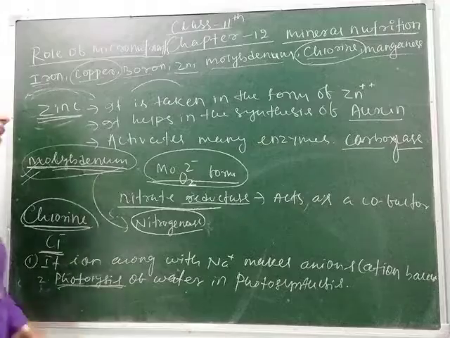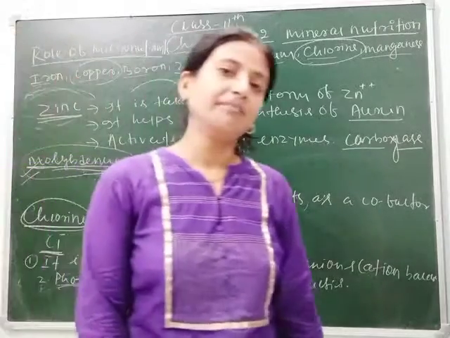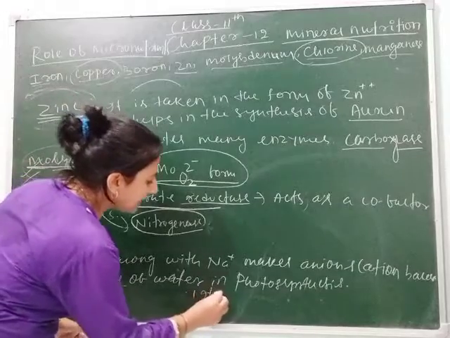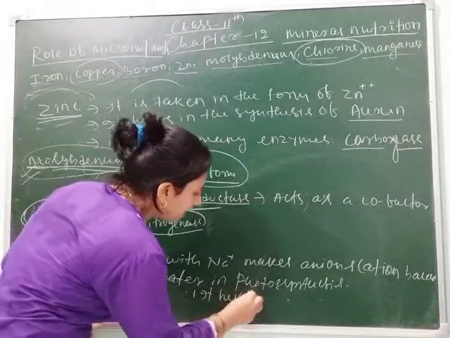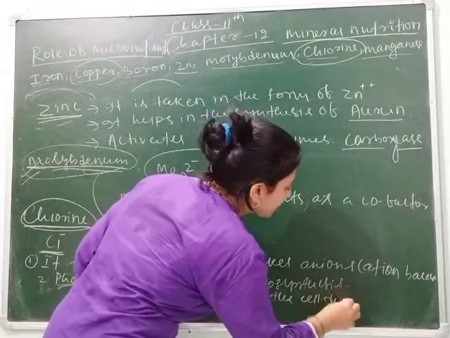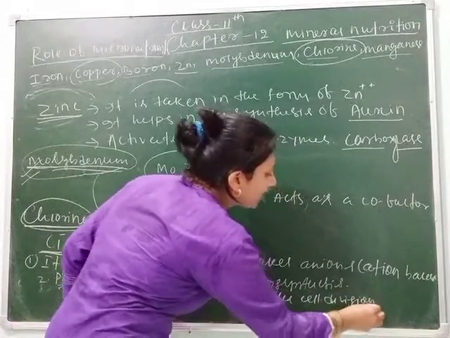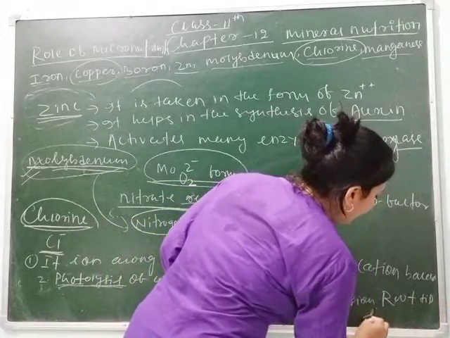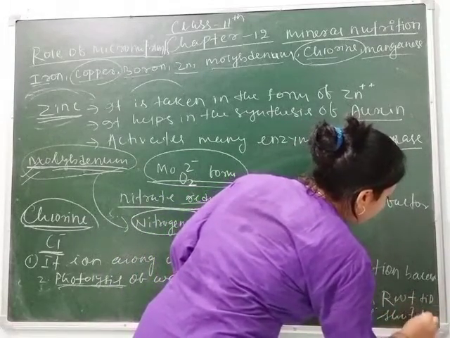Chlorine has another function: it helps in cell division. Then where does cell division occur? In the root tip and shoot tip.